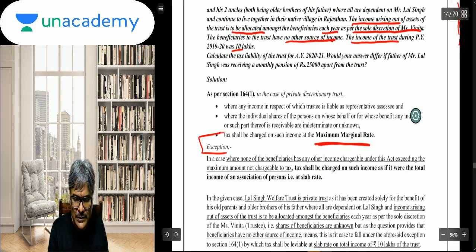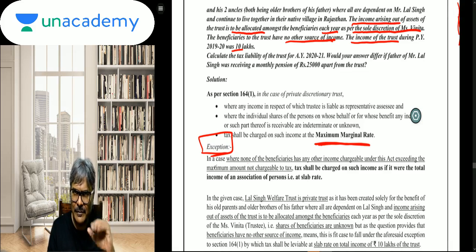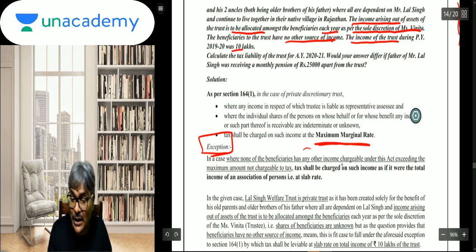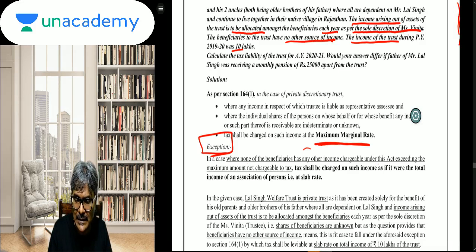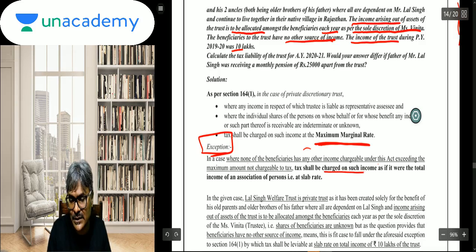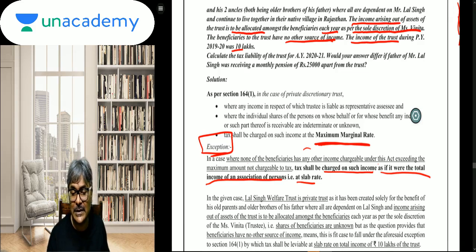However, students, there are multiple exceptions, but one of them, which is relevant to this question, I have written over here. In case where none of the beneficiaries has any other income chargeable under this Act exceeding the maximum amount not chargeable to tax, the tax shall be charged on such income as if it were the total income of the association of persons, that is at slab rate. As if what, students? As if it were the total income of the AOP. So therefore it would be charged at slab rate.